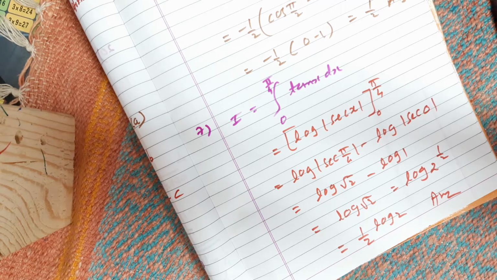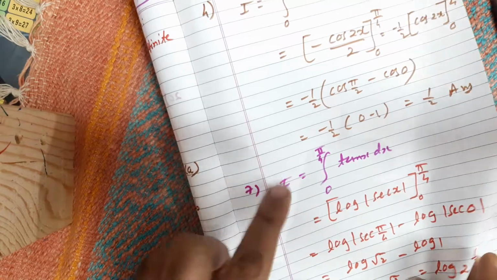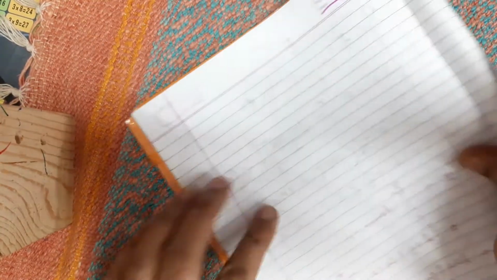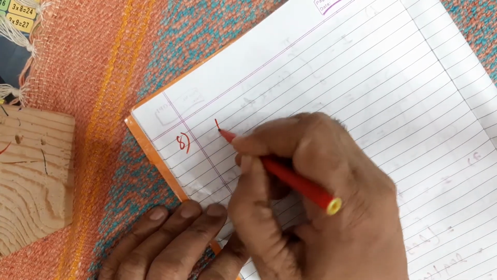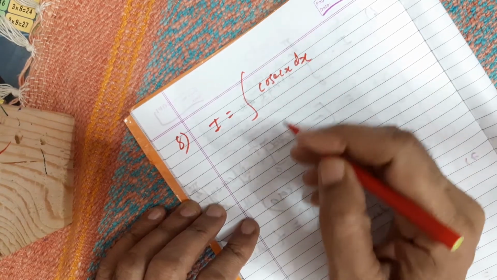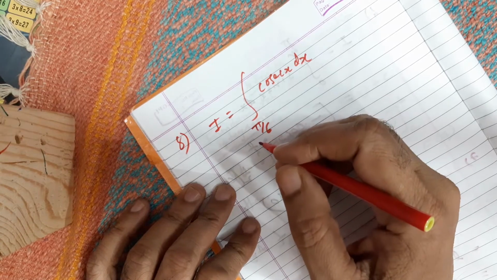Okay, now similarly, suppose you take sum number 8. Sum number 8 is cosec x. You know what is the formula of cosec x? Log mod cosec x minus cot x. Is it a formula or not? So just apply that formula and then upper limit minus lower limit. Simple. Okay, right? So the 8th sum is integration of cosec x dx and the limits given are pi by 6 to pi by 4.